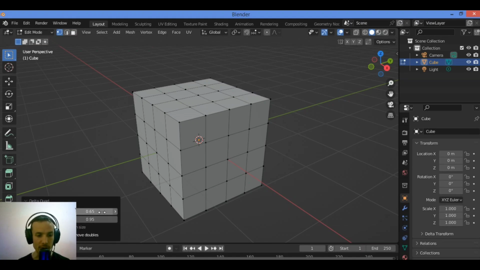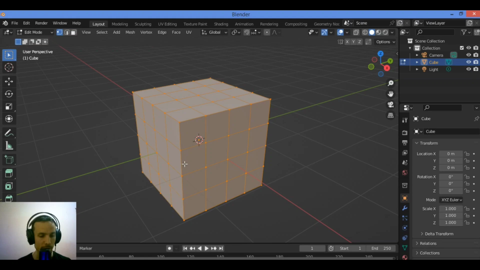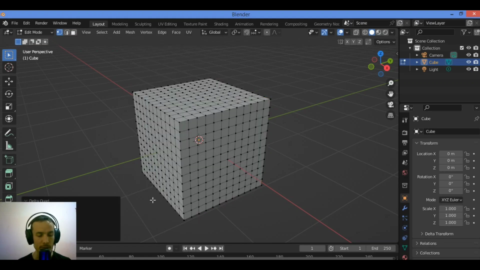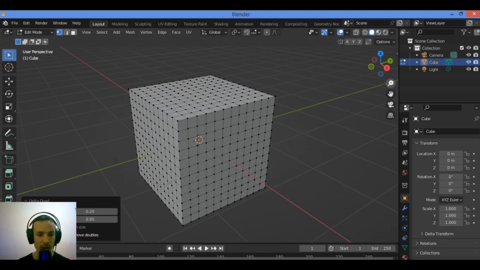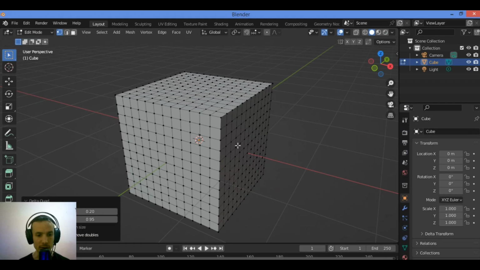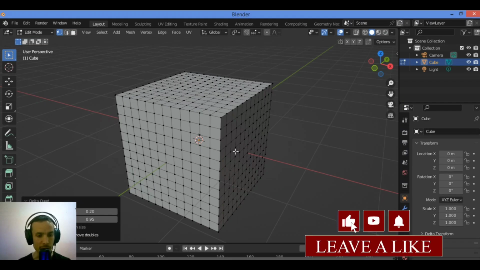You can play around with the size and the sharp angle as shown here, so let's decrease it just like this. And as you can see here, it's going to be changing the subdivision of this default cube as shown here.